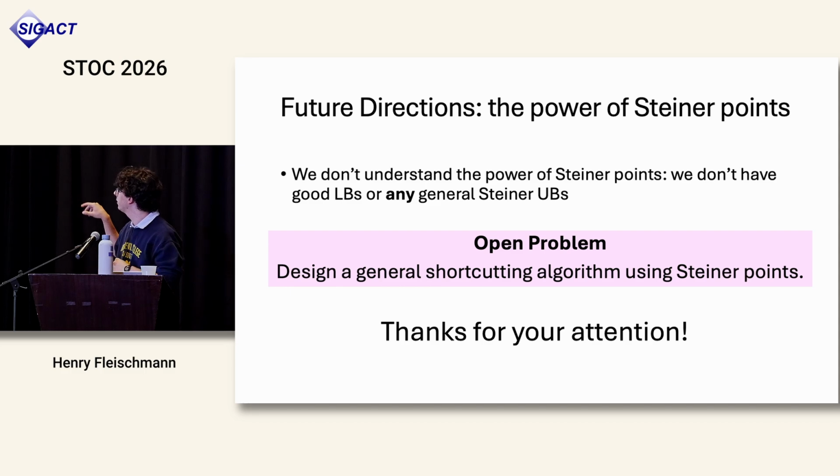This Steiner version of shortcut sets is like the simplest version of many other related problems in network design, and you can introduce Steiner points in those other settings too. For many of them we don't really know anything. They also have interesting applications to parallel versions of other problems like single source shortest paths or max flow. But yeah, we really don't know very much.